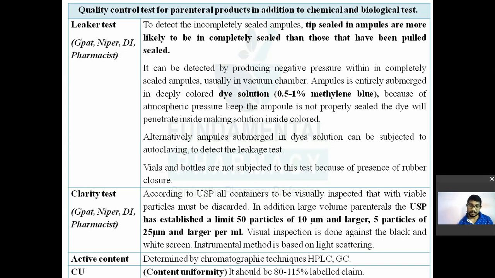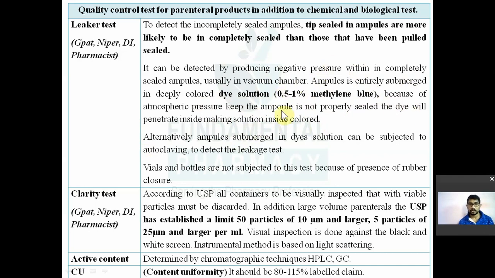It can be detected by producing a negative pressure within completely sealed ampoules, usually in a vacuum chamber. Ampoules are submerged in a deeply colored dye solution. Methylene blue dye is used in a concentration of 0.5 to 1%. Forget 0.5, remember 1%. 1% methylene blue is used to check the leakage test of your ampoules. This question came directly in GPAT 2018.